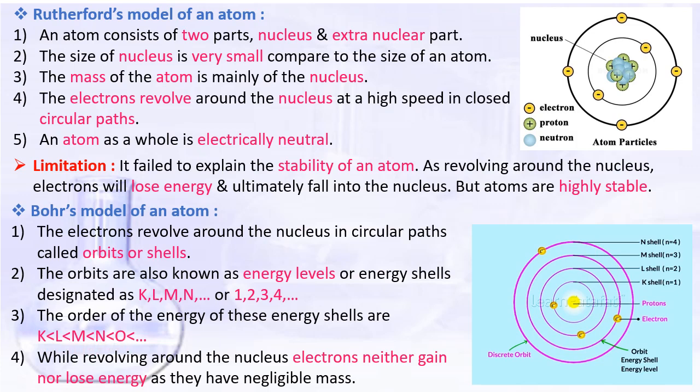And a more important thing: when the electrons revolve around the nucleus, they neither gain nor lose energy, as they have negligible mass. The mass of the electron is considered negligible, so they don't lose energy. That's why they continuously move and they don't fall into the nucleus.